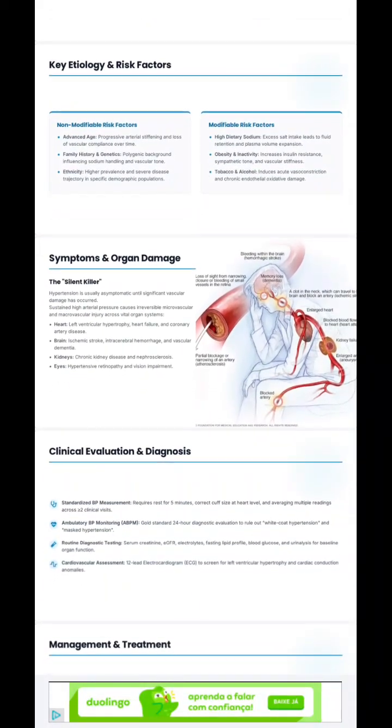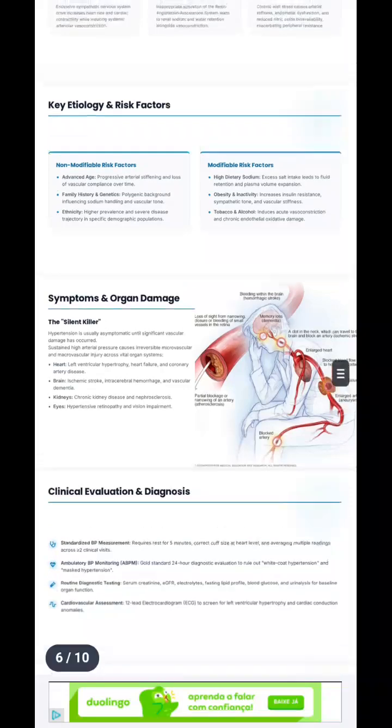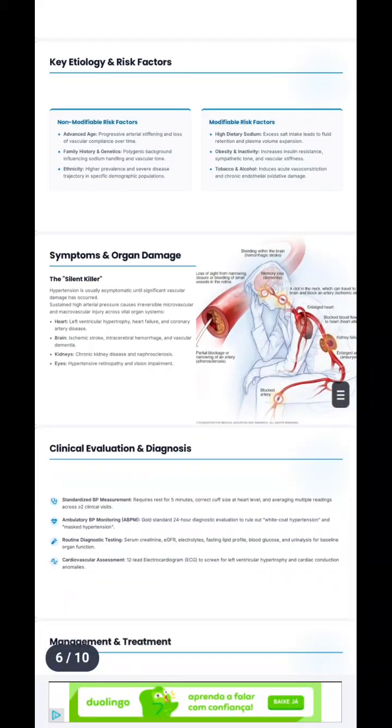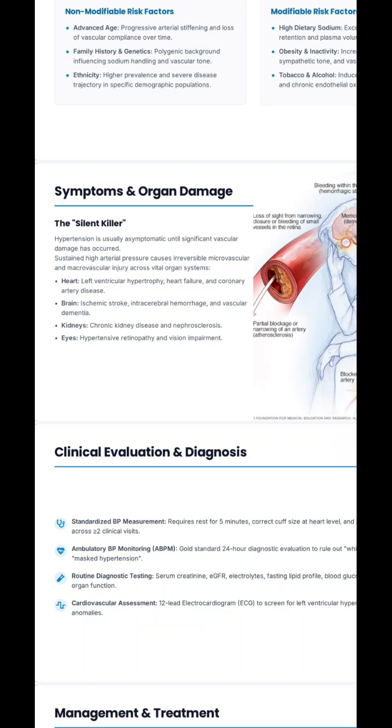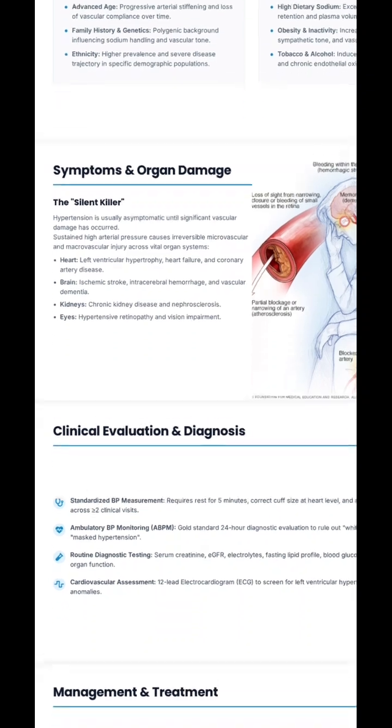When we talk about silent symptoms, hypertension is the silent killer. Most of the time, hypertension is asymptomatic until significant vascular damage has occurred. Sustained high arterial blood pressure causes irreversible microvascular and macrovascular injury across the organ systems. It may cause damage to the heart, the brain, the kidneys, and the eyes.